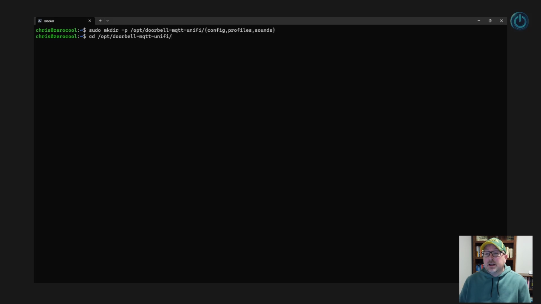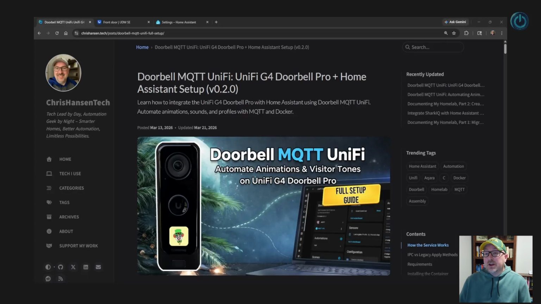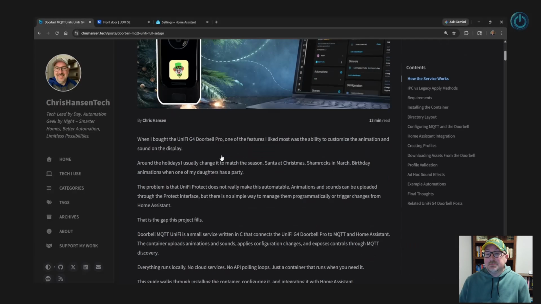Now we'll create the Docker Compose file. I'm using Nano, but use whatever editor you prefer. I'll grab the Docker Compose file from the website and paste it in.